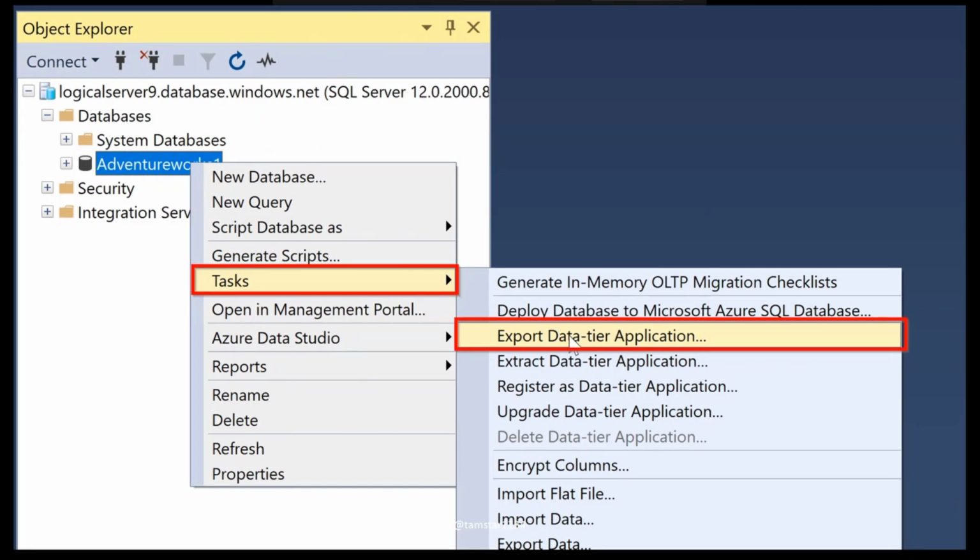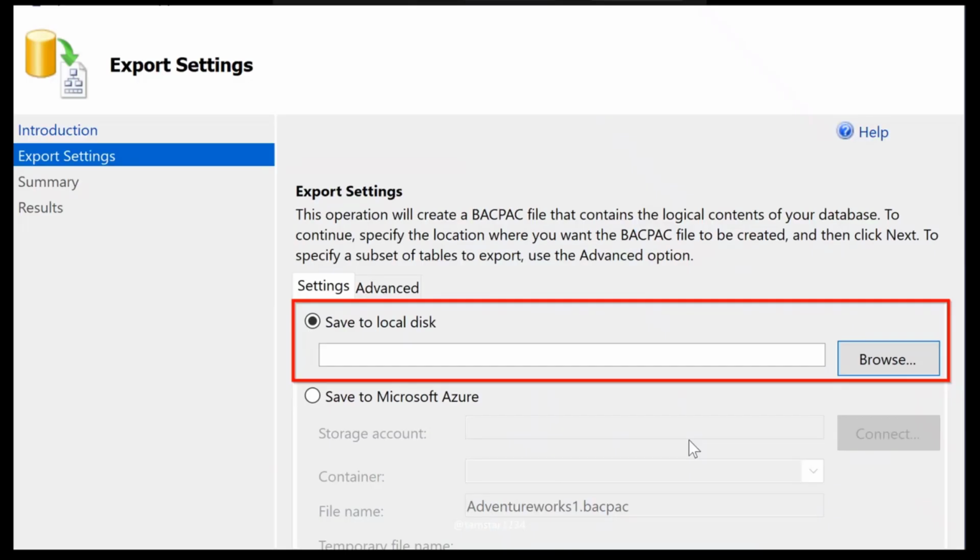Using Management Studio, right-click the database, go to Tasks, Export Data-tier Application. Click that, and it will ask you to give a location, whether you want to store it on the local disk or on Microsoft Azure. It will create a bacpac file which you can use for restoring.